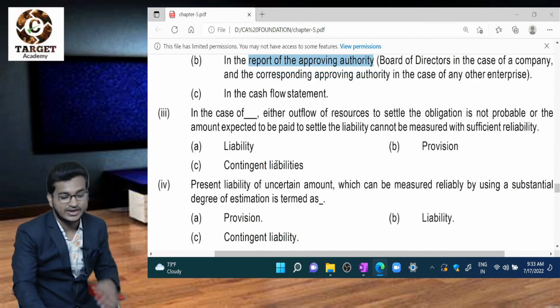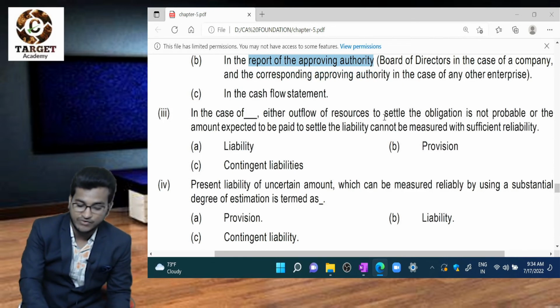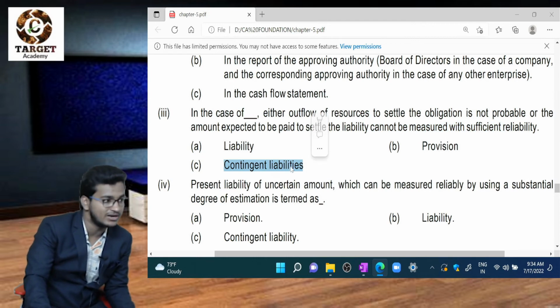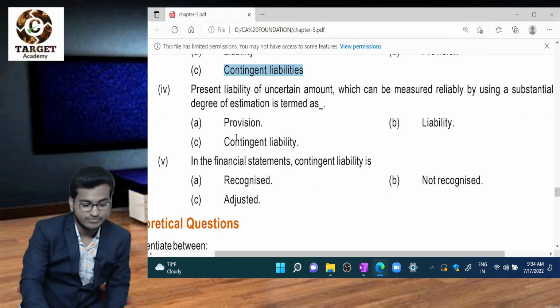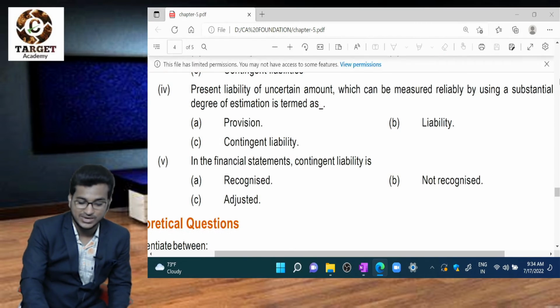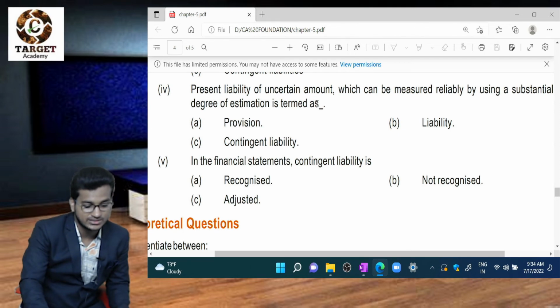Next one, in case of dash, either outflow of resources to settle the obligation is not probable or amount cannot be measured, that is also contingent liability. This is present obligation. Next one, present liability of uncertain amount which can be measured reliably by using substantial degree of estimate is termed as provision.